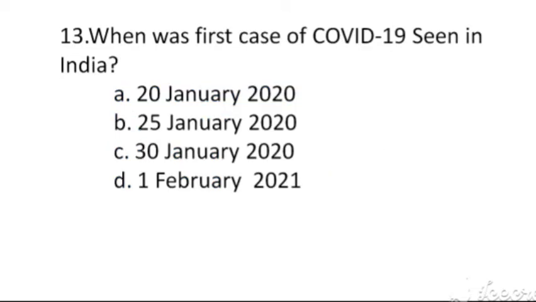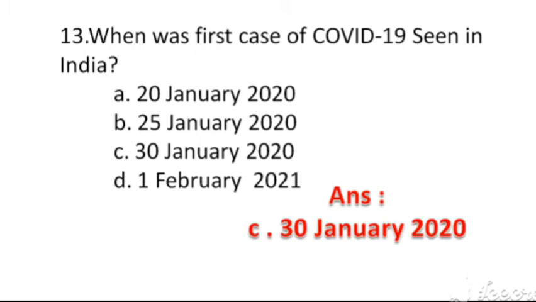When was first case of COVID-19 seen in India? Options are A. 20 January 2020, B. 25 January 2020, C. 30th January 2020, D. 1 February 2020. The right answer, option C, 30 January 2020.